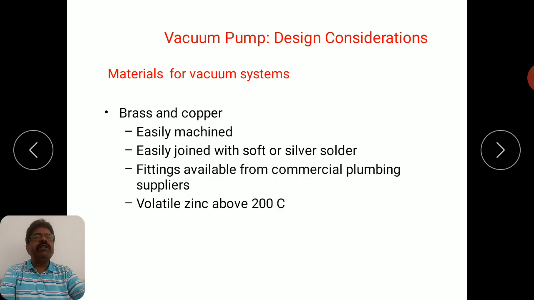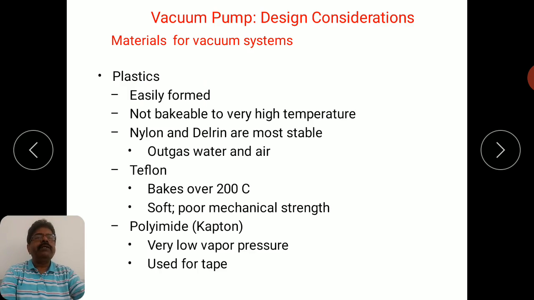The components can be fitted with each other very easily, with fittings available from commercial plumbing suppliers. One more issue associated with brass is volatile zinc above 200 degrees centigrade. The zinc in brass is volatile above 200 degrees centigrade.